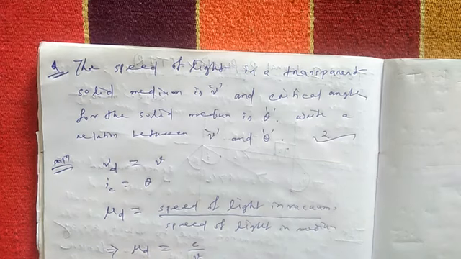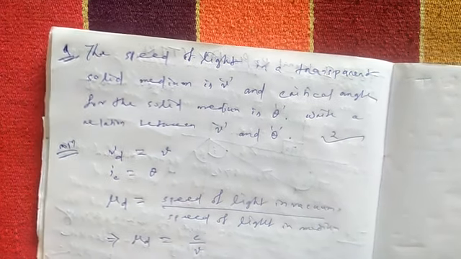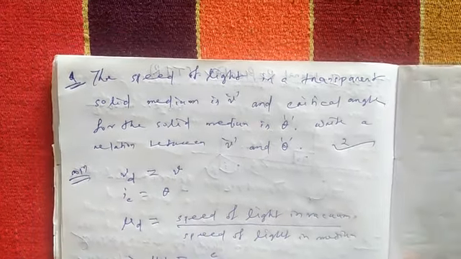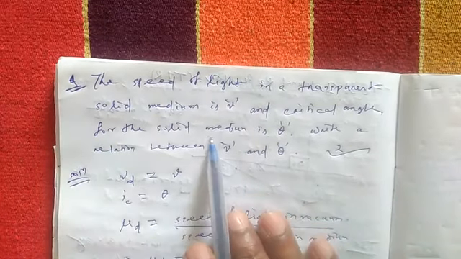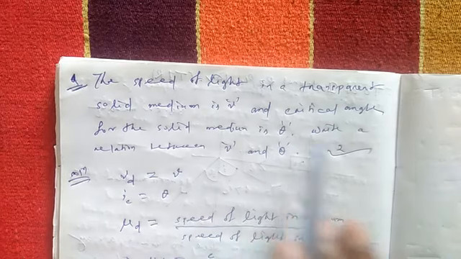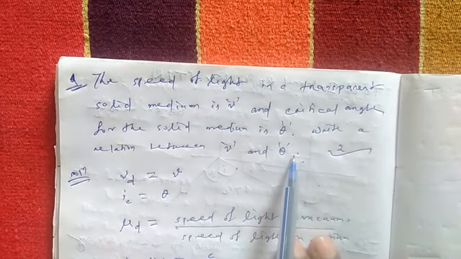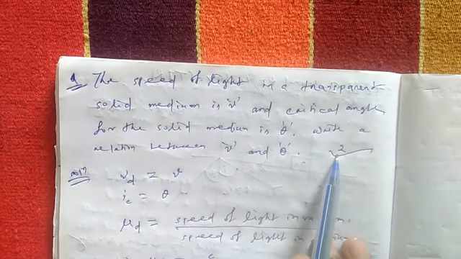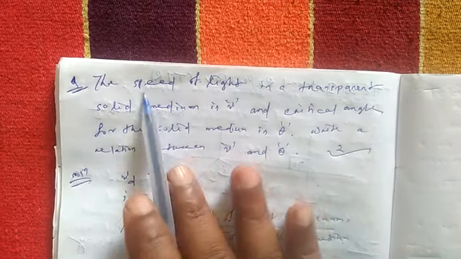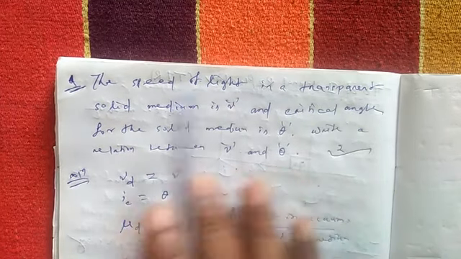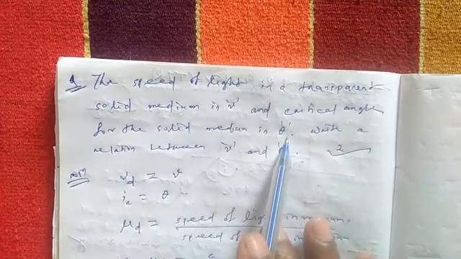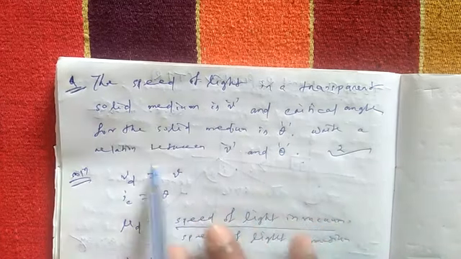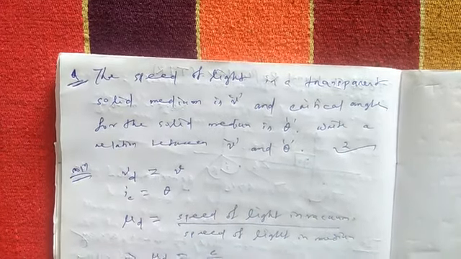The first question is: the speed of light in a transparent solid medium is v and the critical angle for the solid medium is theta. Write a relation between v and theta. This is an important question. A 2 marks question comes in council examination.